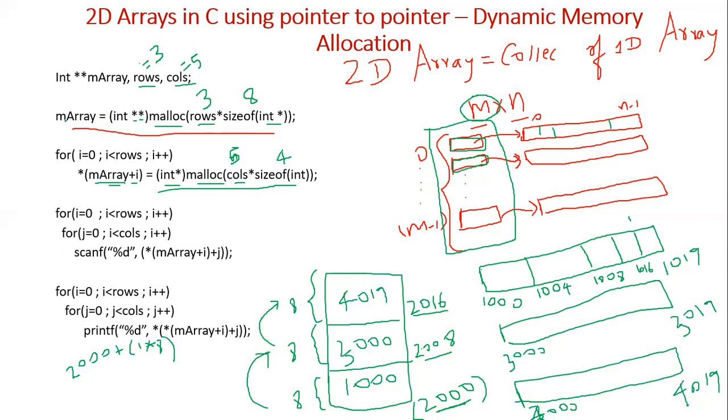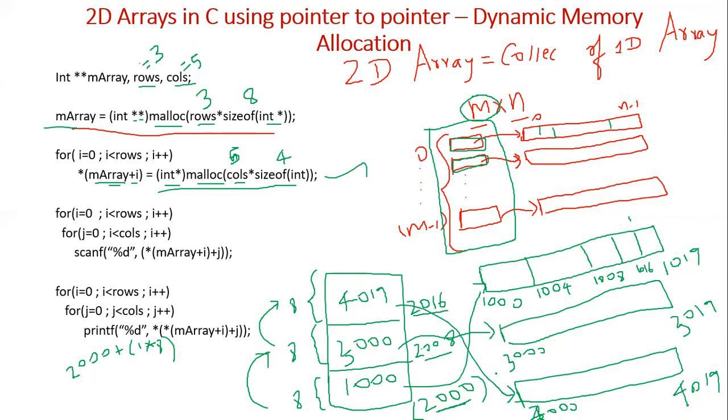For each row, it has created one pointer, and each of these pointers is now pointing to a one dimensional array. This is pointing to this one dimensional array, this to this one, and this to this one. So with this we now got a two dimensional array.